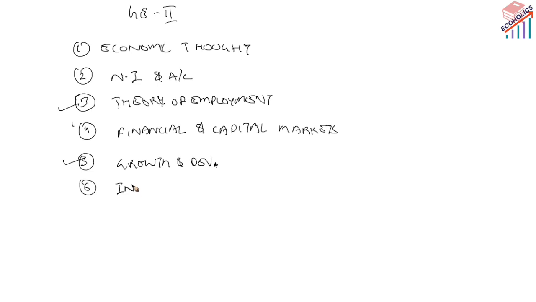Next one is your international economics. Under international economics, we have trade theories. What are the gains from trade, trade theories related to Haberler and Ricardo. We start with Adam Smith's absolute advantage and Stolper-Samuelson. Other topics include the global financial crisis of 2008 that started in America, and the Eurozone crisis of 2011 that started in the PIIGS countries: Portugal, Italy, Ireland, Greece and Spain. They were triggered in the southern European countries.